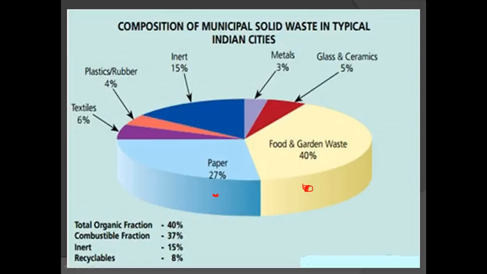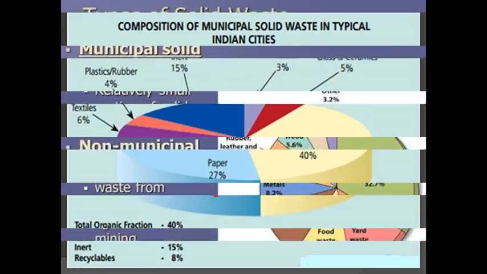You can handle easily the textile 6%, 4%, 15% and 3%, that is textile, plastic, inert material, metals and glass, you can easily handle. But the major part you should handle with care. All the materials should be collected at a time and disposed of in a proper way. If you delay, the generation of waste is more. If you delay the collection of the waste by one day, then day by day the waste generation is more in that area. Okay, next one.